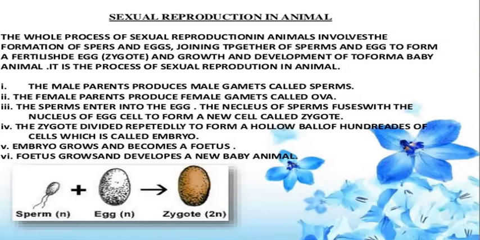After about 8 weeks, it is called a fetus. And the fetus then grows and develops into a new baby animal. Even in the human body, it takes place like that. You can look at the screen. Sperm fuses with the egg and forms the zygote.